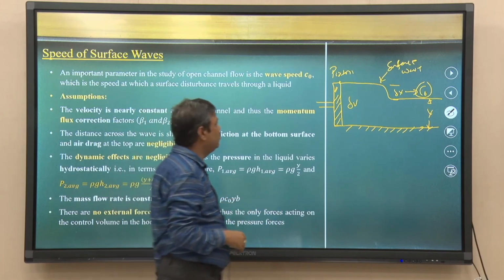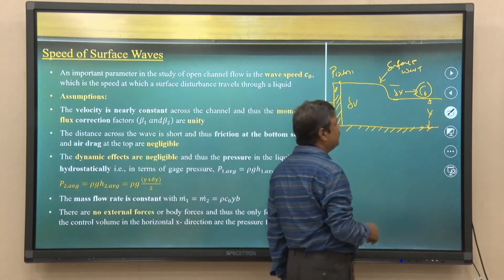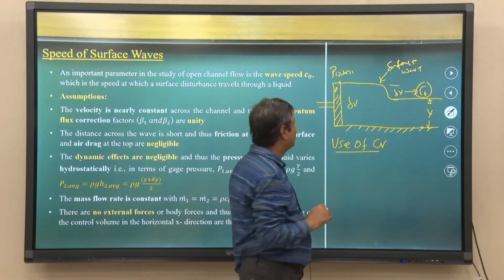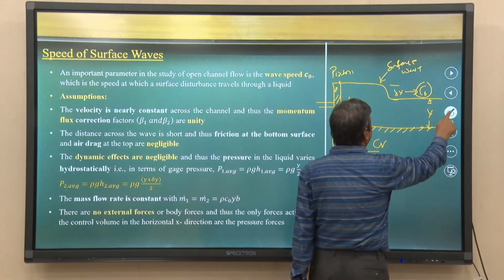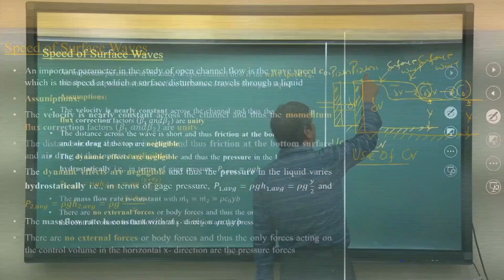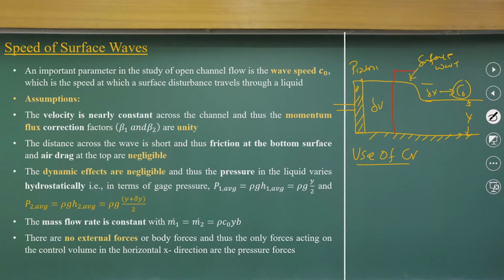So, what we can do is use the same concept of a control volume with certain assumptions. So, I am making this my control volume.